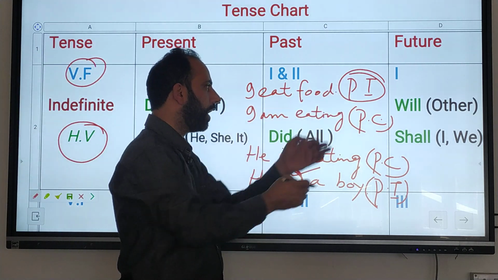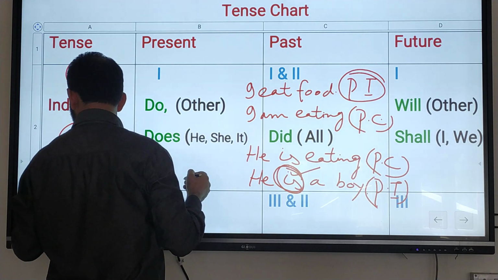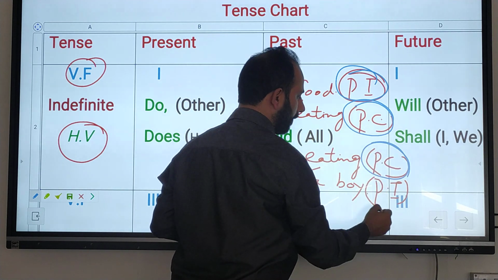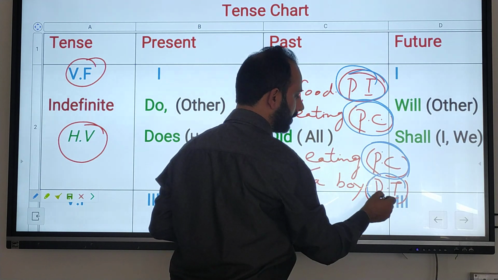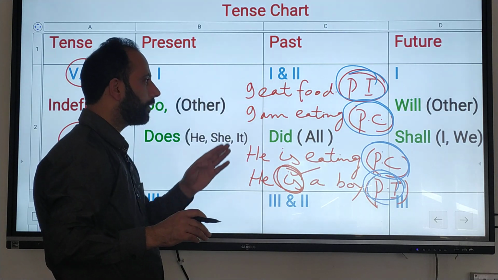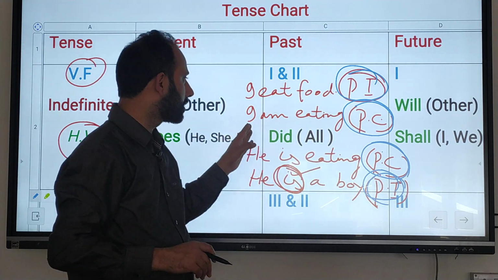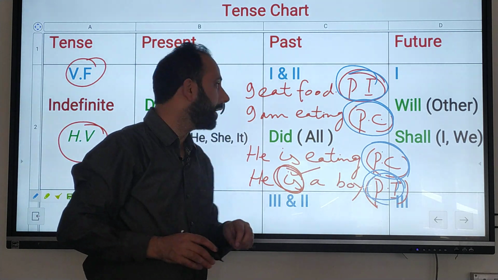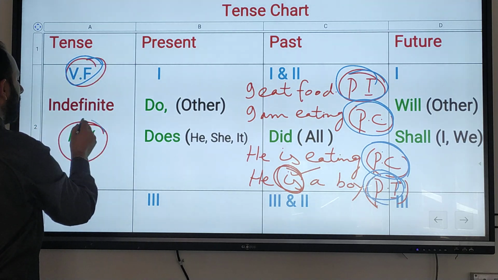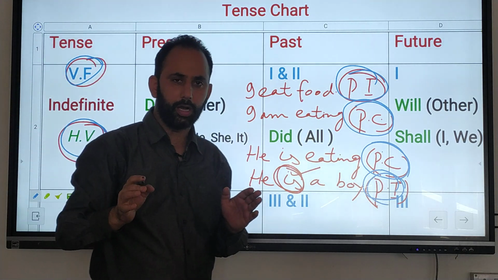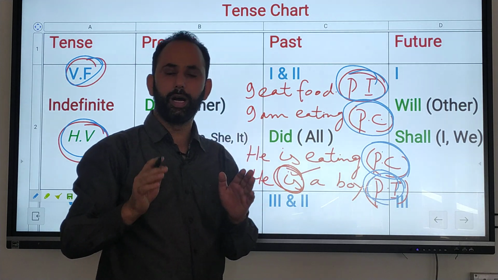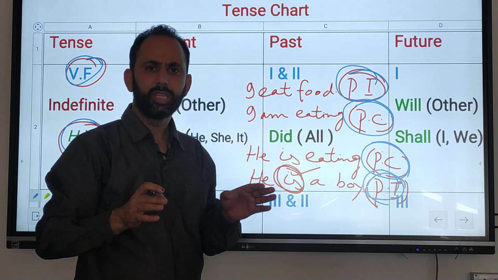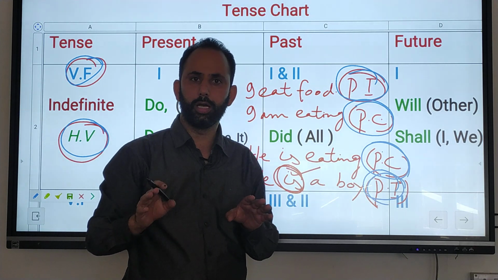I didn't know how you identified these tenses, that is known to you. You told me this is present continuous, this is perfect present continuous, this is present indefinite. But you have to remember that for identification of these sentences we need two things, as I discussed in the last lectures: the verb form and the helping verb. There are four verb forms: first, second, third and fourth, also called present, past, past participle.